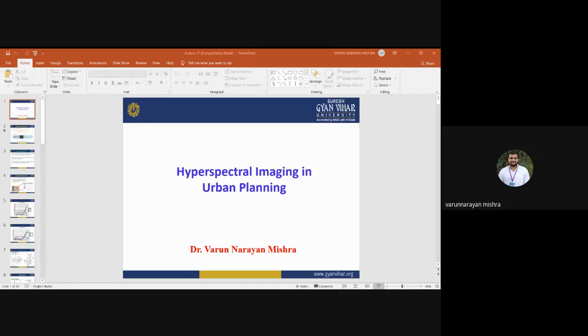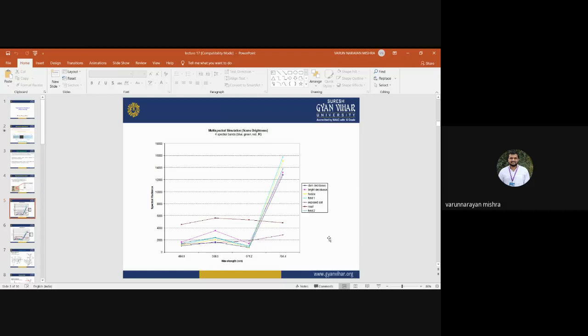So this is the spectral radiance, the spectral response curve of the different Earth surface features in the multispectral band. This multispectral band has different wavelength intervals, starting from 484, 468, 671, 784.4. Depending on the spectral response curve of different objects, we may get the information about what kind of image and what kind of feature is there.